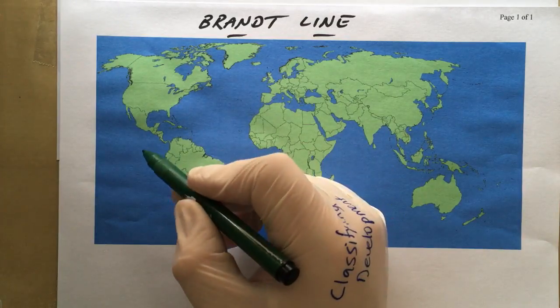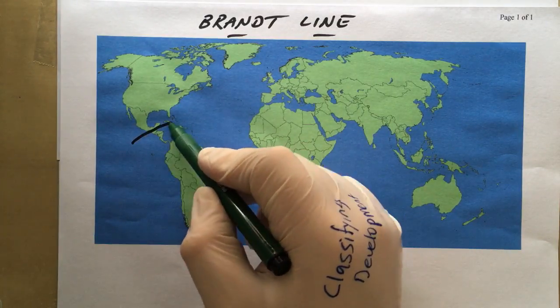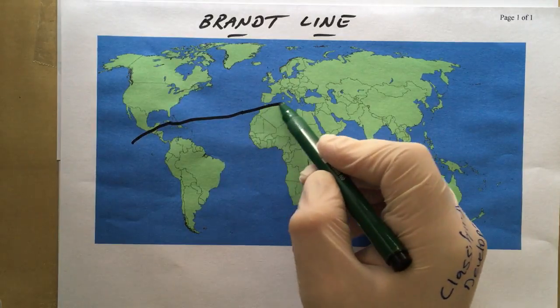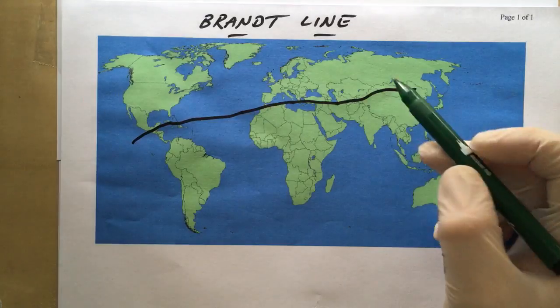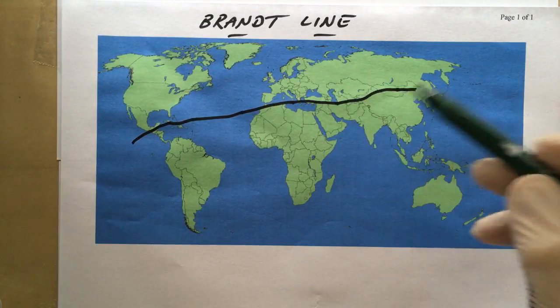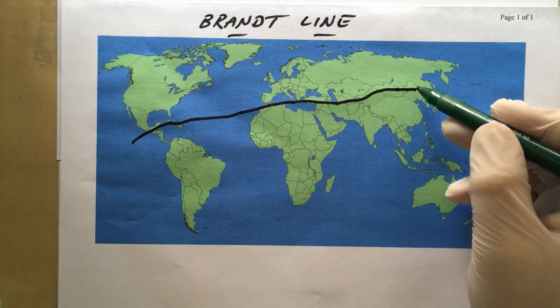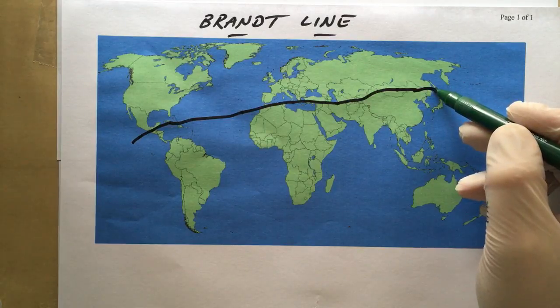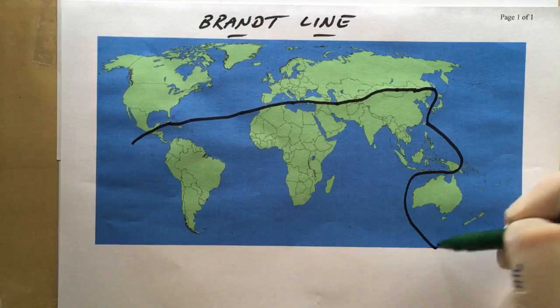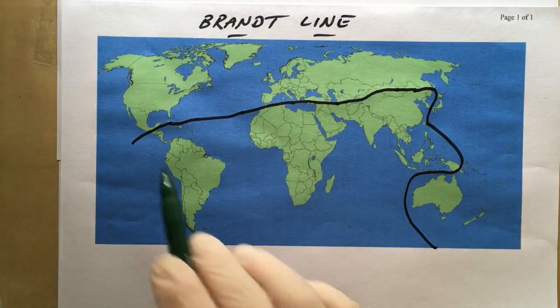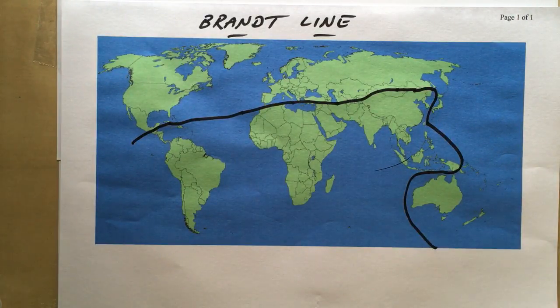So it would separate off North America and South America. Now, you can see so far we've got the north, we've got the south, and this is where the bit of an exception takes place. So Japan and Australia, those are classified as the north, and here we have the south.